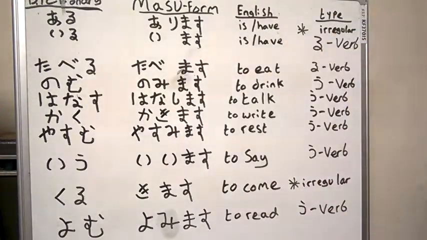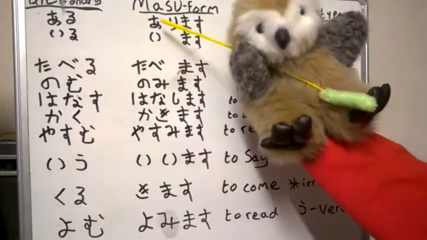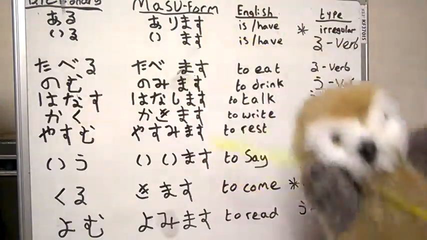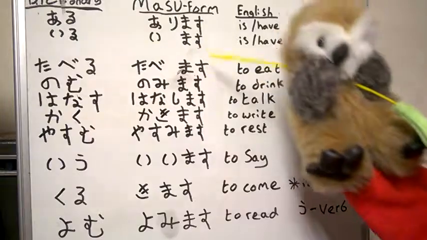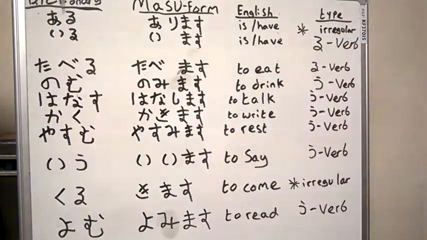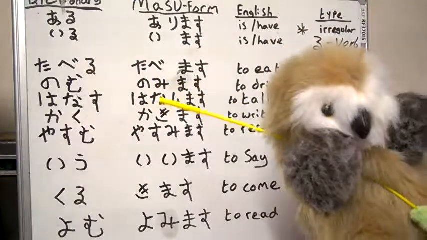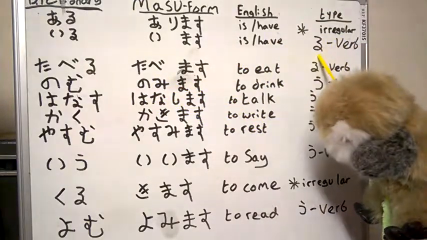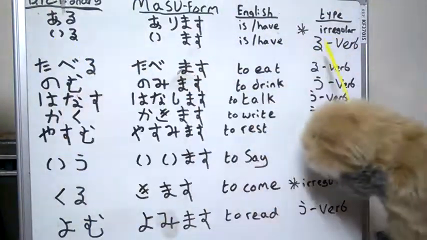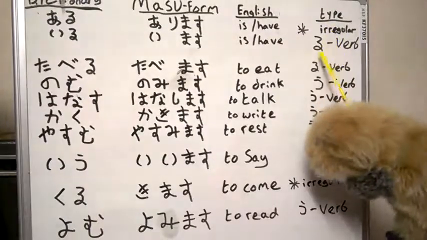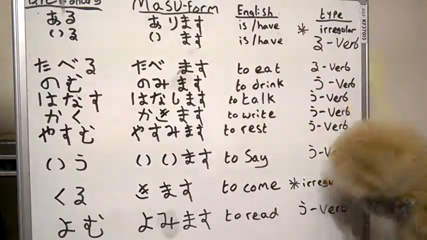But things like hon, for book, hon ga arimasu, I have a book, and the book is not imasu, it's not alive. So yesterday, or in the last video, depending when you watch. Oh wait, iru is a ru verb. There is irregular, ru verb and u verb.